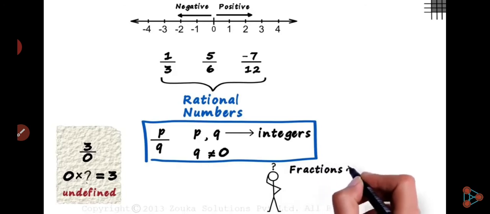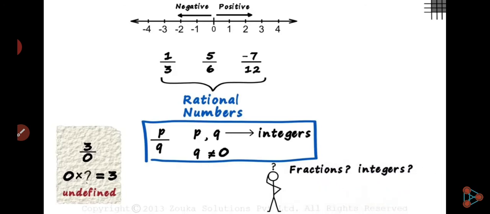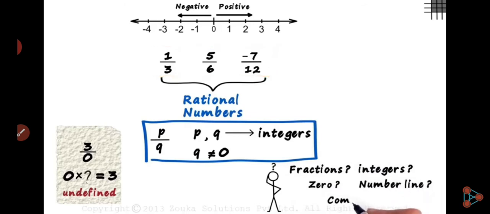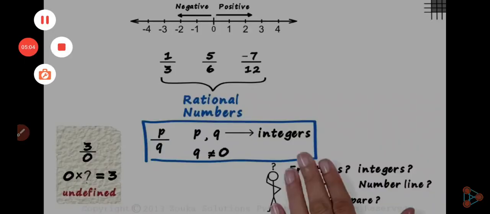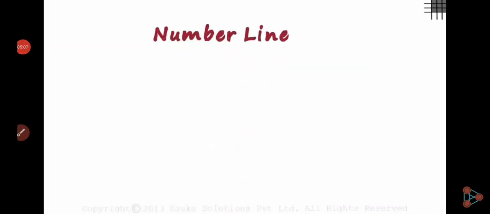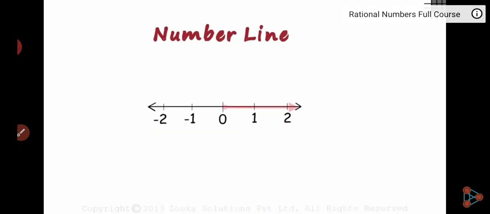What about fractions and integers, how can we denote them on the number line, and how to compare them, let's see in the next video. If you want to show any number on the number line, this is our number line. On the right hand side are always positive numbers, on the left hand side always negative numbers.